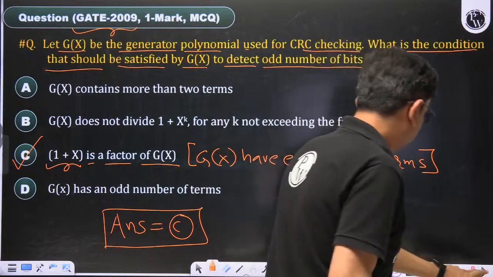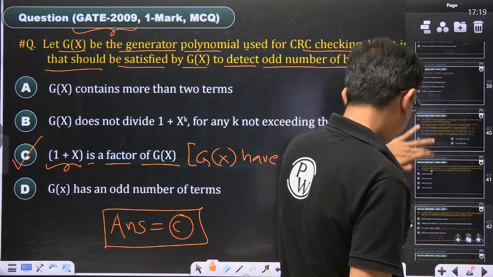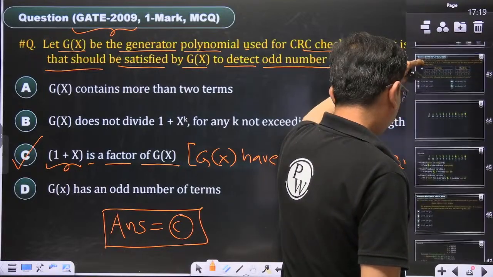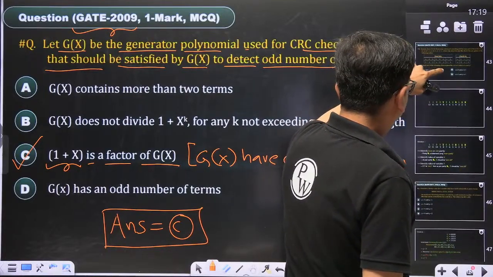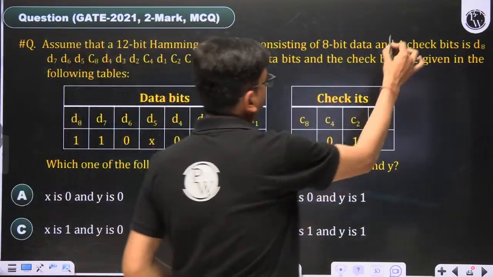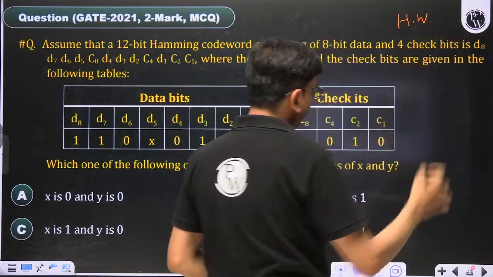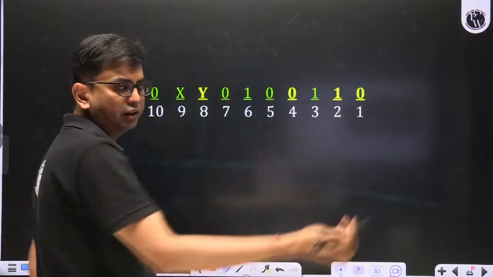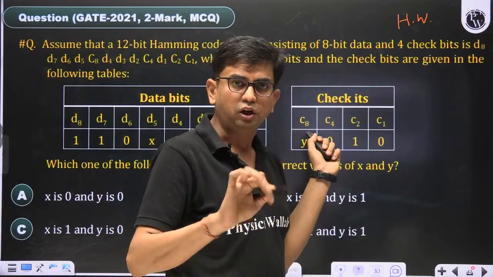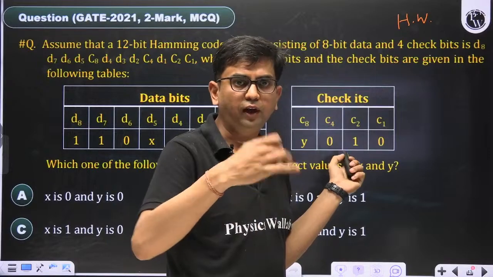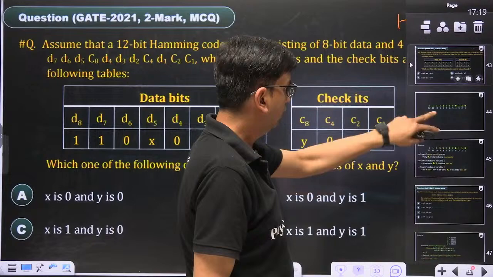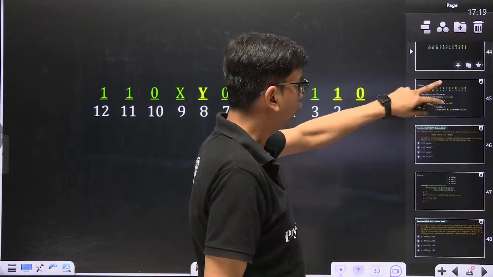Then come to the next question, and there is a Hamming code. This is a homework question, but remember, the answer is there after this slide. I'll keep this answer in the notes. You have to solve this question and then verify the answer, which is written after the next slide. I am not showing the answer here.